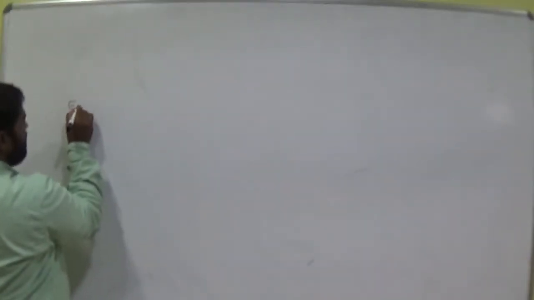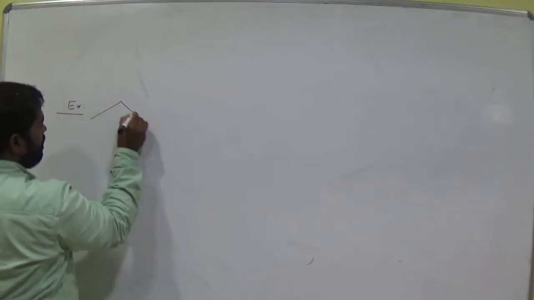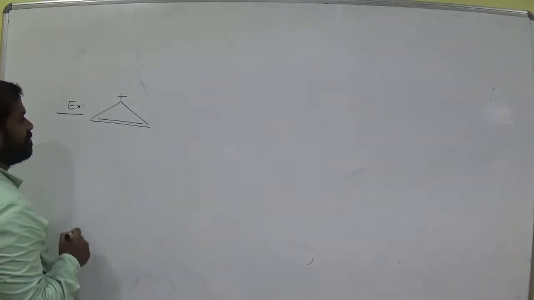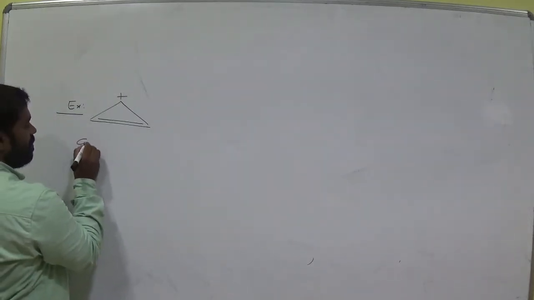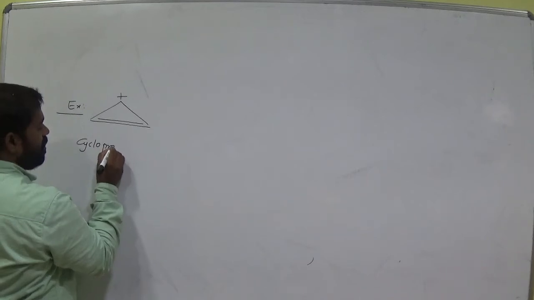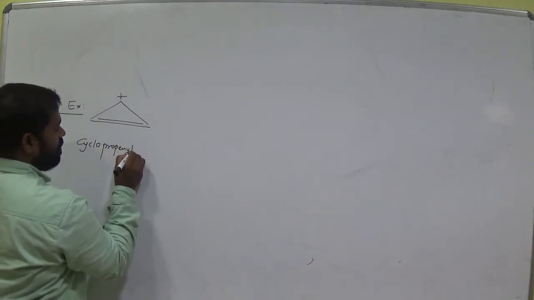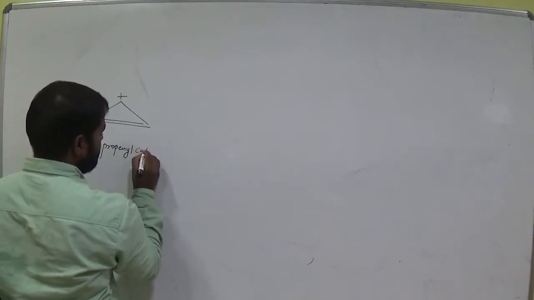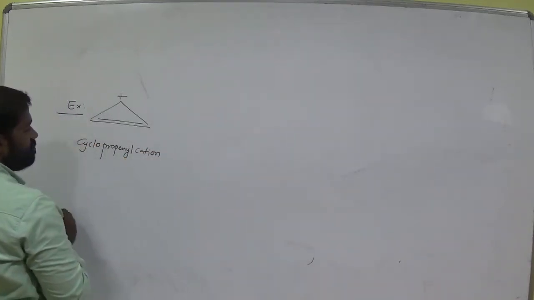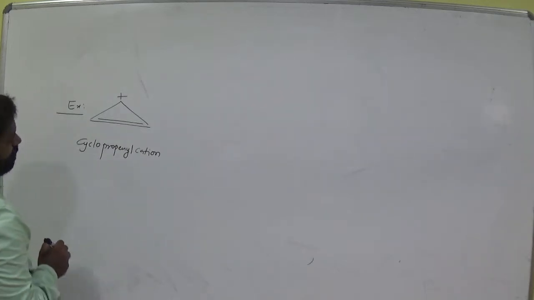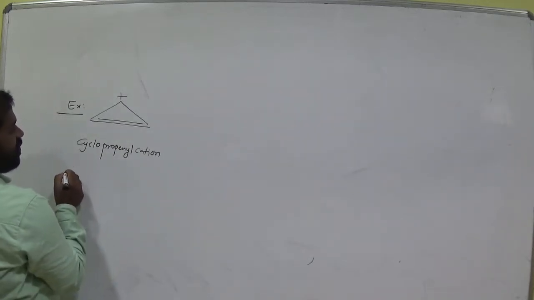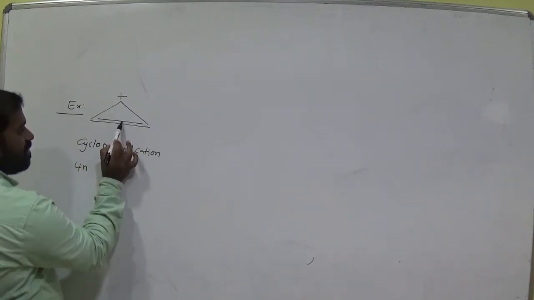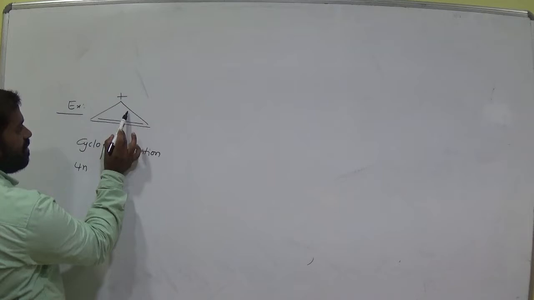So let's see the important example. Cyclopropenyl cation. So let's take this: double bond, okay, sigma bond, okay.